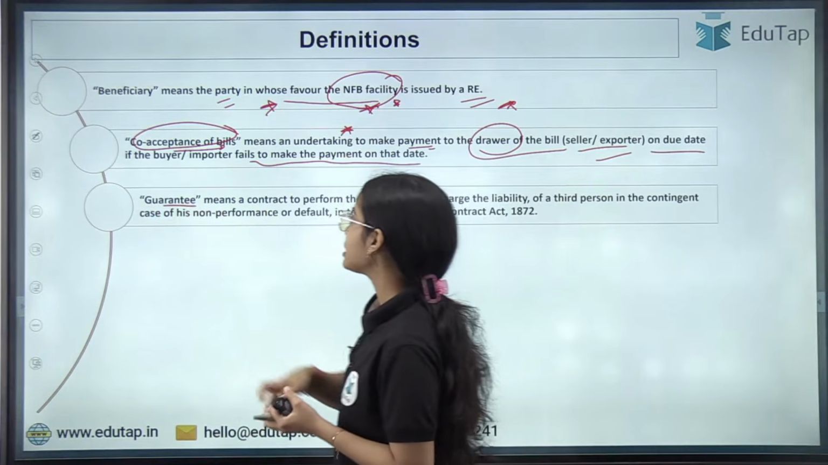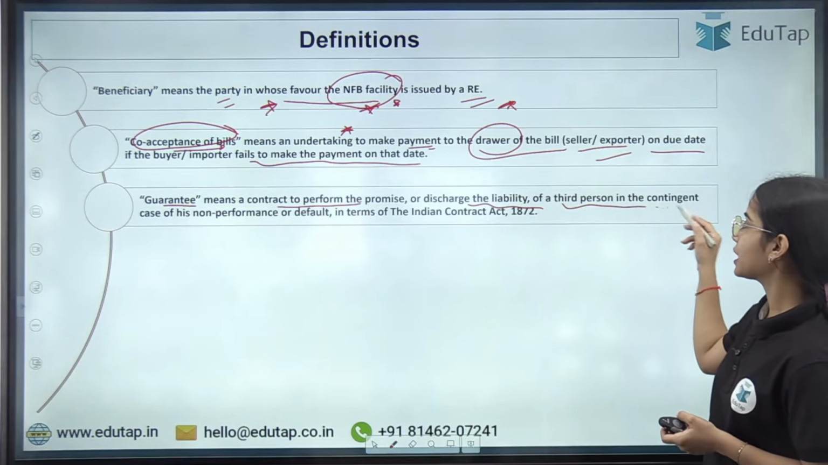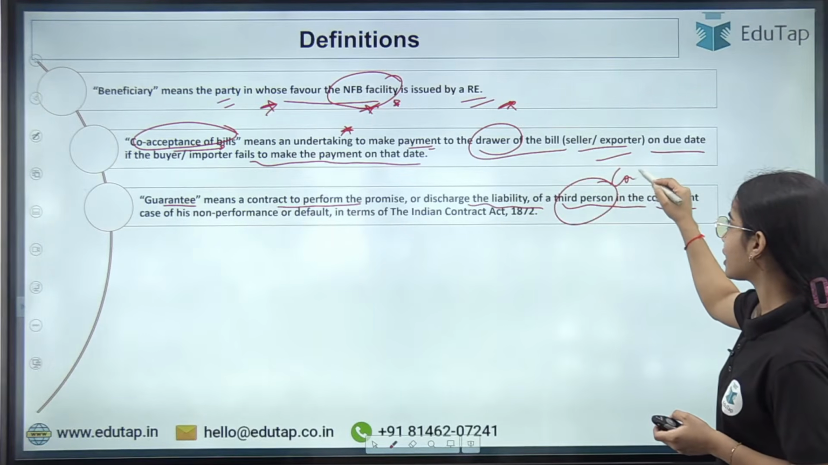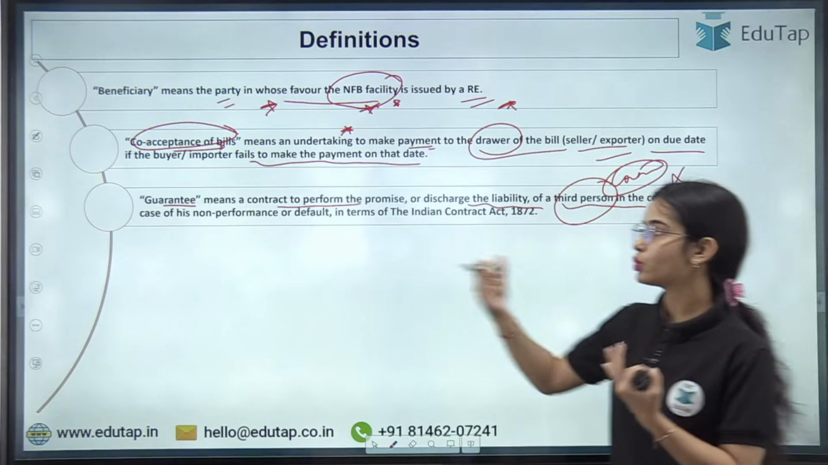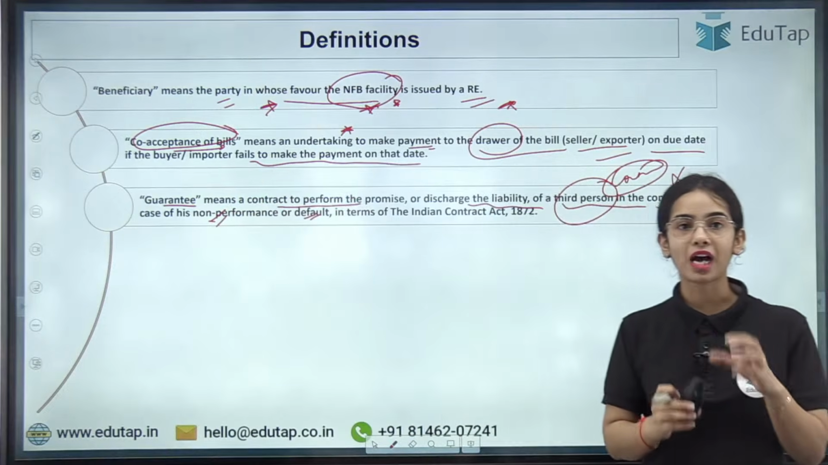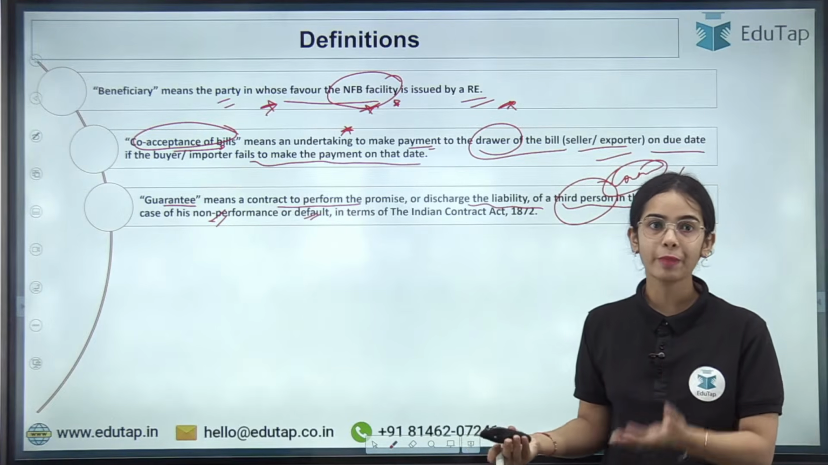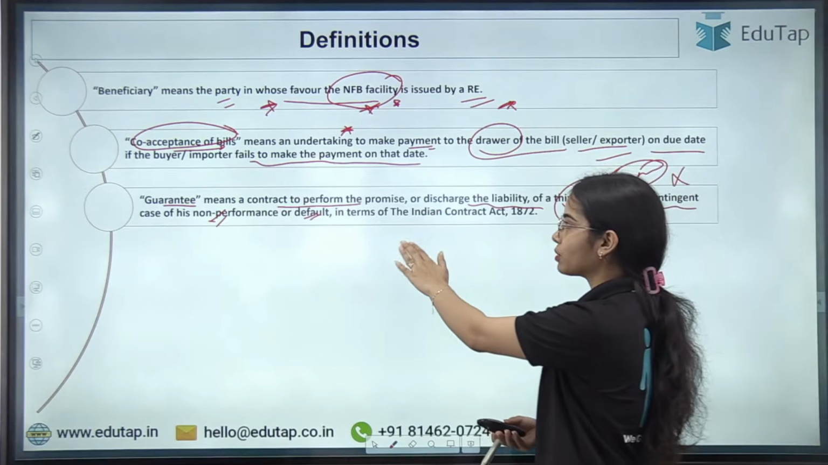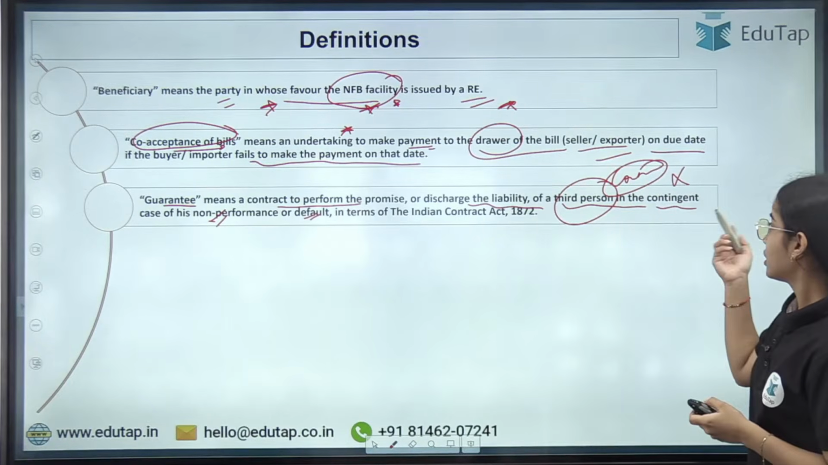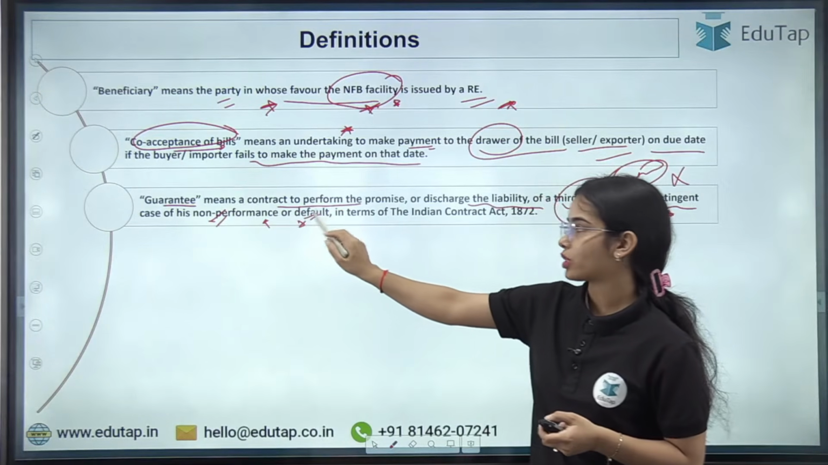Okay, guarantee means a contract to perform the promise or discharge the liability of a third person in the contingent case of his non-performance. The third person is the contractor here. If the contractor is not able to perform or defaults, the guarantee is given by the bank that the bank will take the liability and take over the losses faced by the authority. So guarantee means a contract to perform the promise or discharge the liability, to cover up the losses, in the contingent case of non-performance or default. Okay, this is the idea.